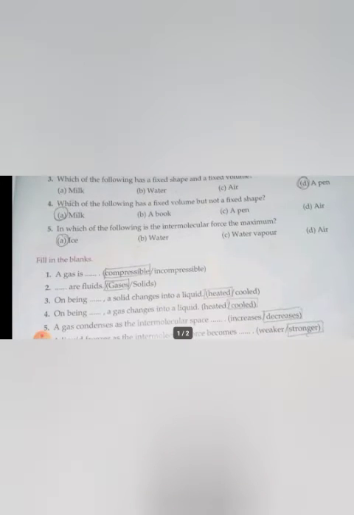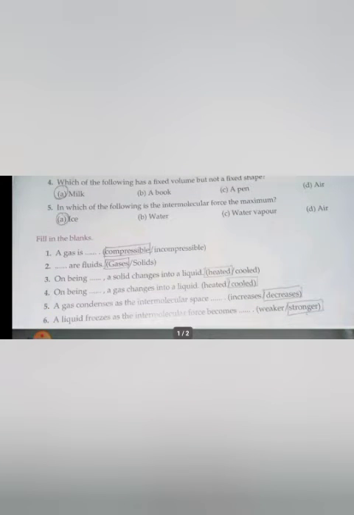Yes, the next one. Fill in the blanks. A gas is dash. Is it compressible or incompressible? Compressible. You can compress the air, isn't it? Then dash are fluids. Gases or solids, I told you. Fluids are the ones which can flow from one medium to another. So here gases are the fluids.